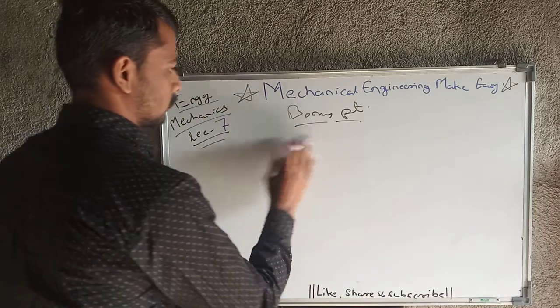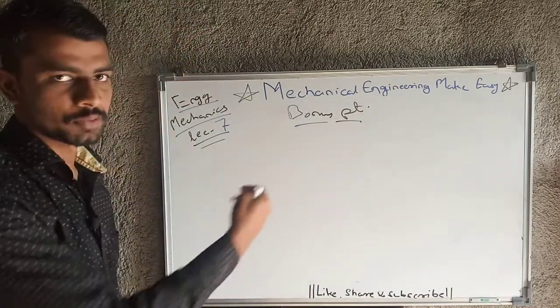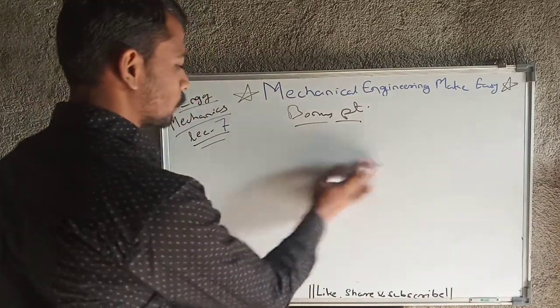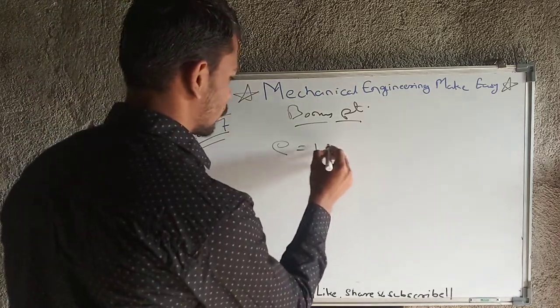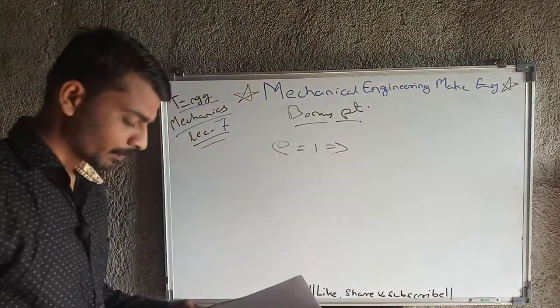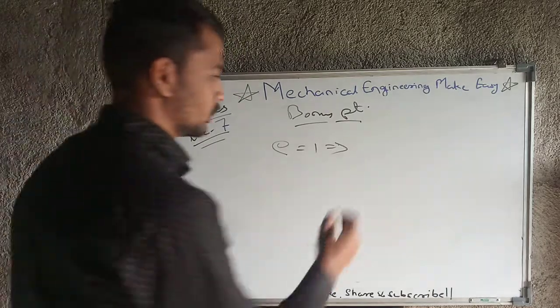So first, the bonus point is again depending on the coefficient of restitution. How the value of the coefficient of restitution varies. If that coefficient of restitution has value 1, that means the collision is elastic collision.